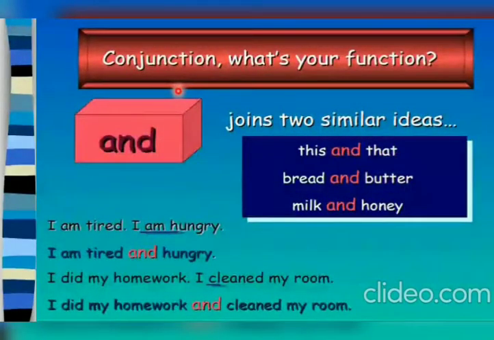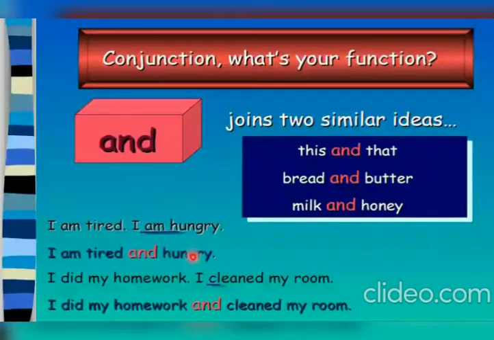Conjunctions. Here we'll take the first one, and. This joins two similar ideas. When we talk about similarities in the sentences, we use this conjunction and, like bread and butter, milk and honey. We can take a few examples so it will be clear to you. I am tired. I am hungry. Here we are talking about the same person. That means that person is tired as well as hungry. So we can join these two sentences together with the help of this conjunction and: I am tired and hungry.